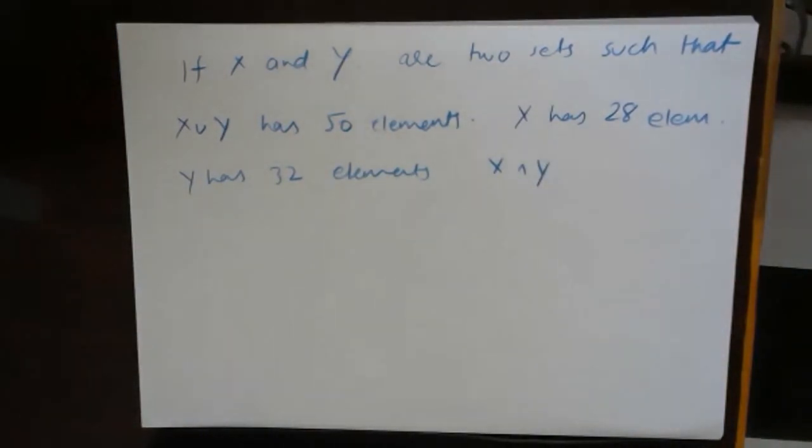A very basic question. I want you to solve it.